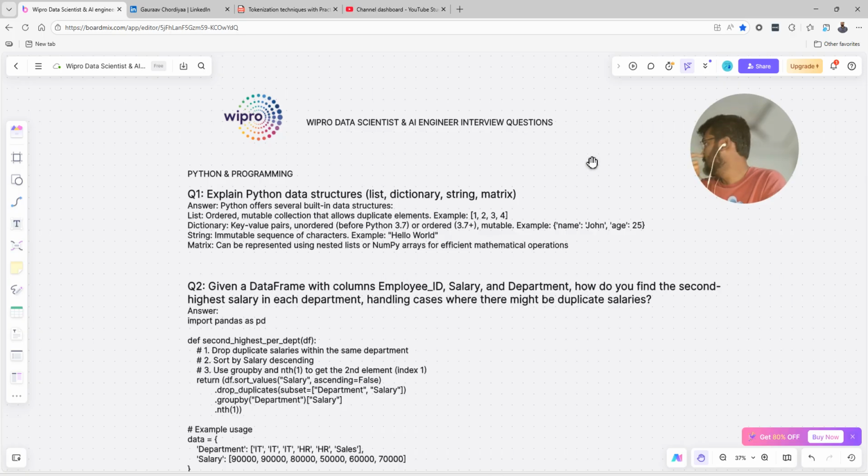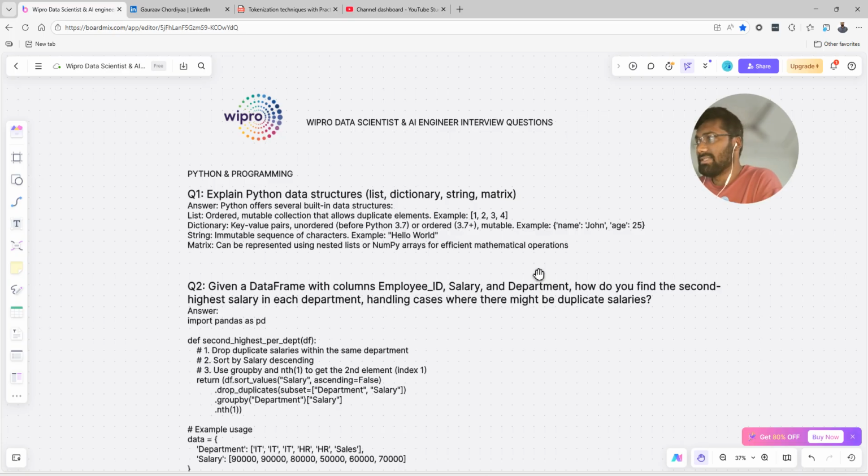Then dictionary is a key value pair. It is unordered, or ordered as per the new update. It is mutable, we can change it, we can replace it. You can see the example is name colon John, age colon 24. So this is how a dictionary is given. Then we have a string. String is an immutable sequence of characters. For example, hello world. We cannot change that as it is a string.